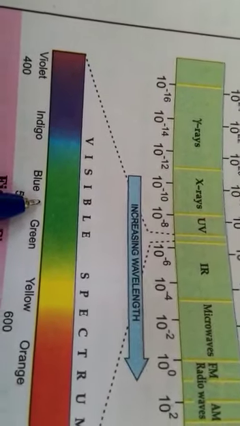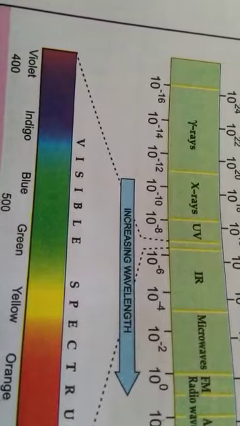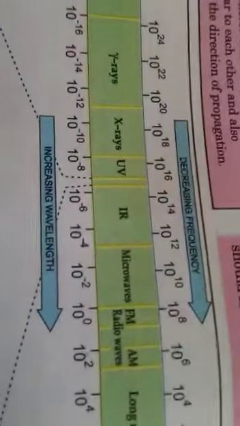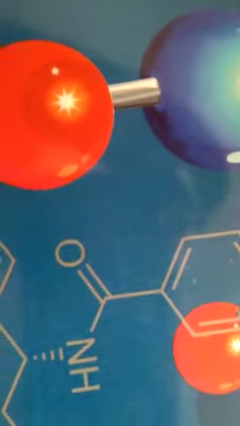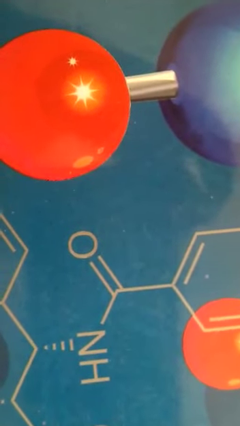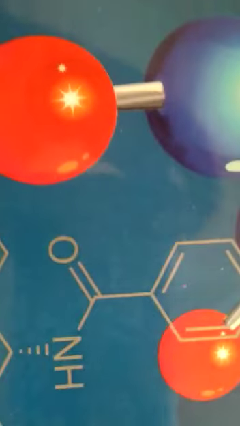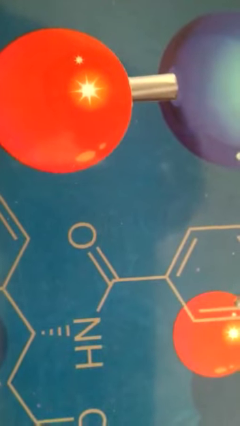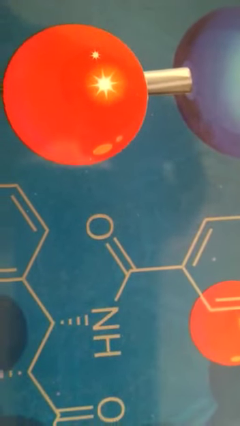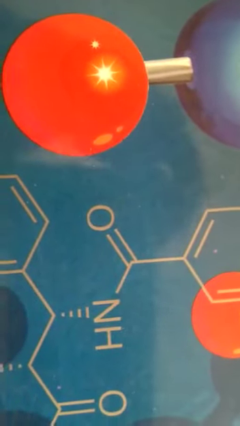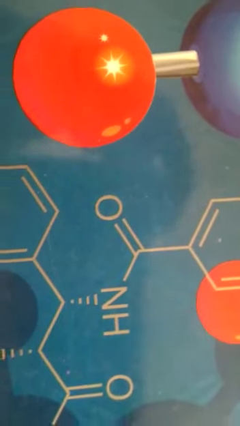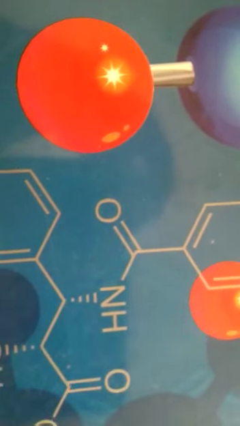A spectrum. So I hope that it is clear, spectrum. Now we will take the next topic, the particle nature of electromagnetic radiation. The particle nature of electromagnetic radiation was given by Planck. Sometimes it is known as Planck quantum theory also.